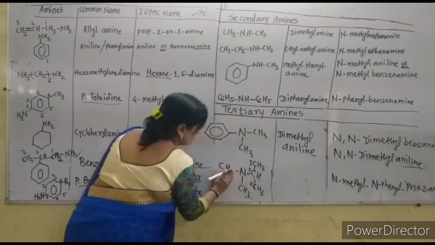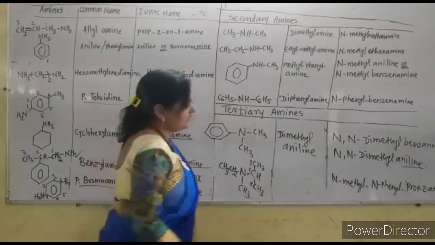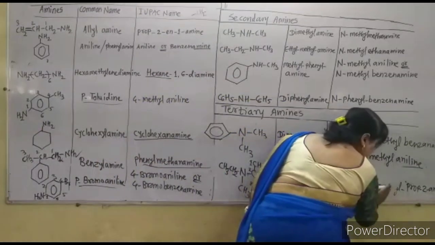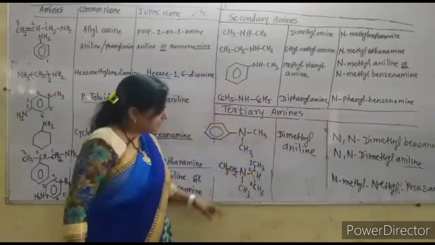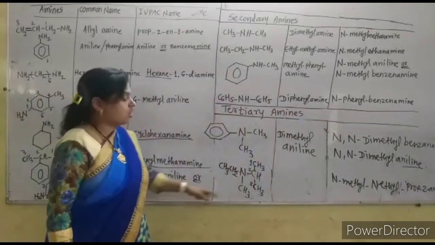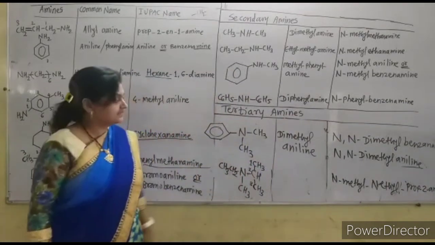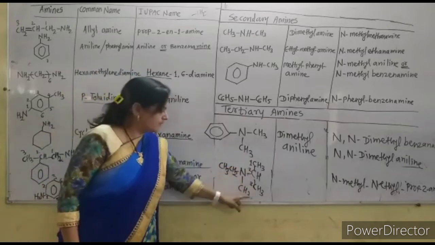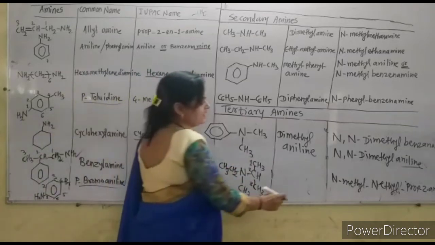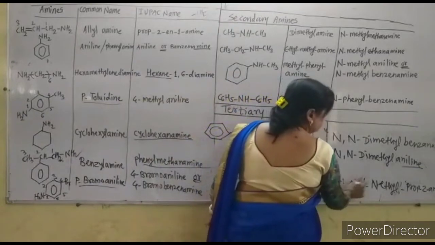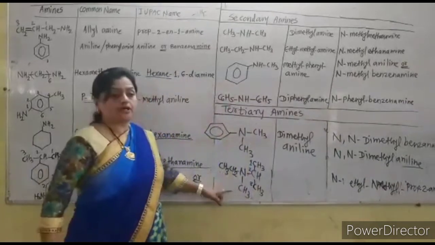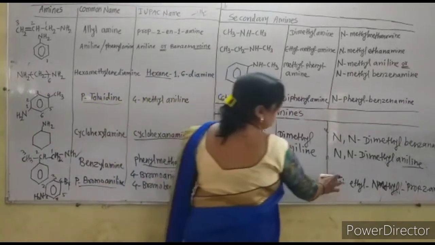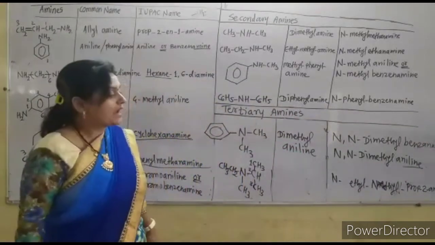CH2. In this. Now this is N-methyl, N-ethyl, propan-2-amine. Why is it propan-2-amine? Because on the second carbon, this nitrogen is attached. So it is propan-2-amine. So N-ethyl, N-methyl, propanamine, because E comes first before M. So the correct name is N-ethyl, N-methyl, propan-2-amine.